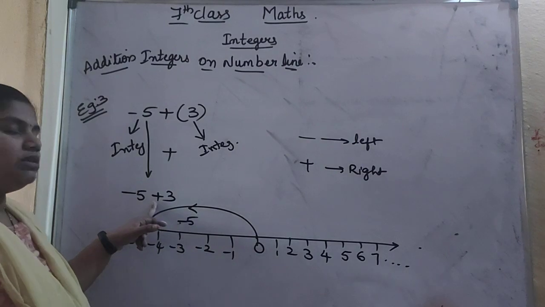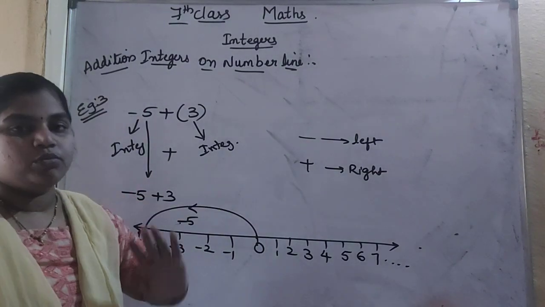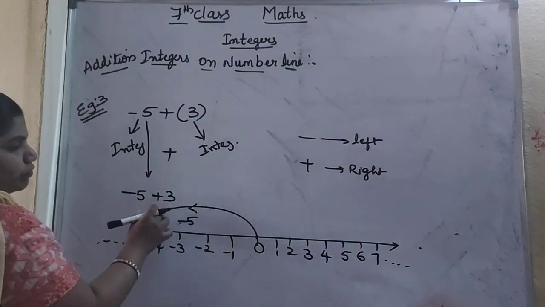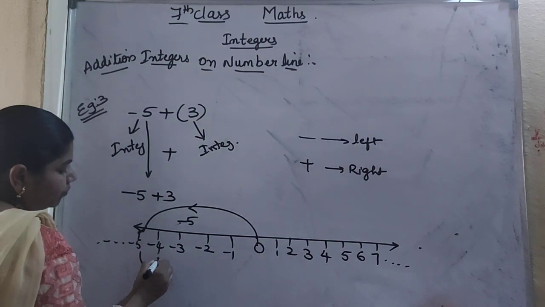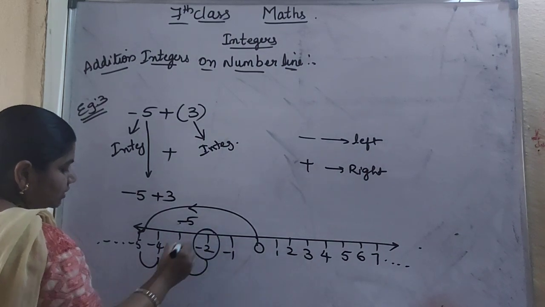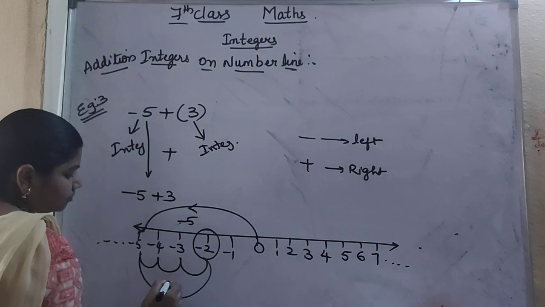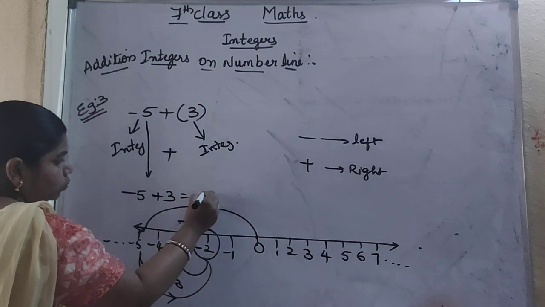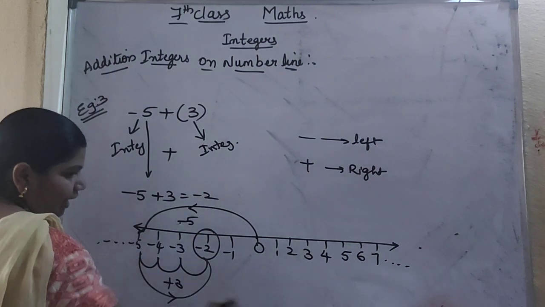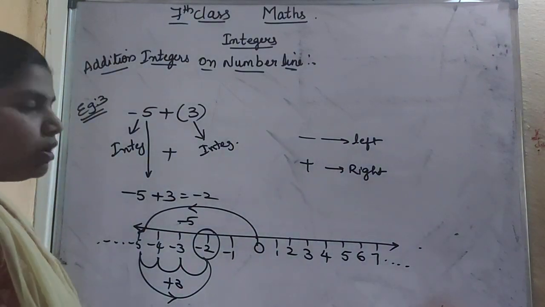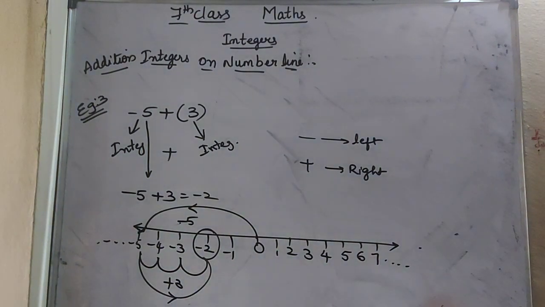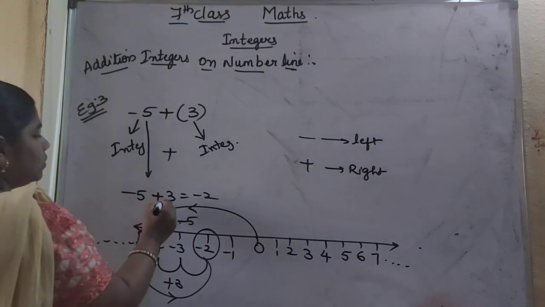Okay, next is plus 3. Plus is nothing but we have to move to the right side. So how many times do you have to move? 3 times. That is 1, 2, 3. So what is the result here? Result is minus 2. So this plus 3 I have moved to the right side, not to the left side, because it is a positive number. So what is the result here? Our result is minus 2.